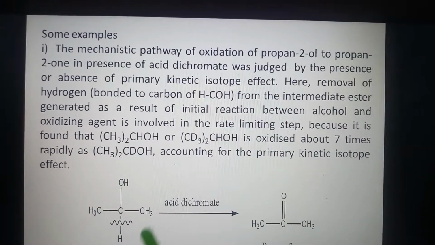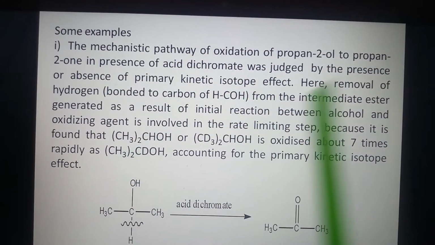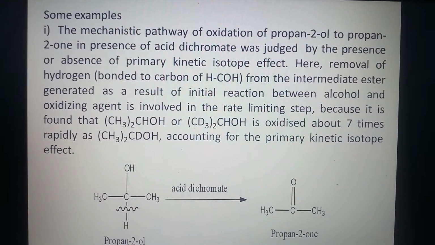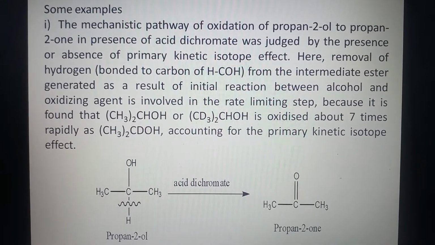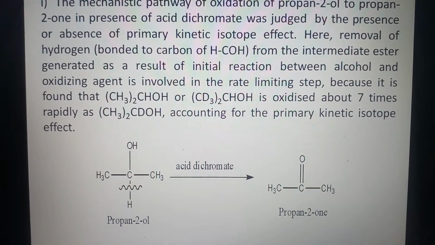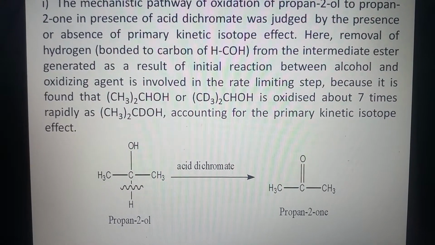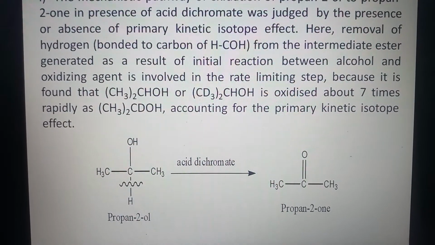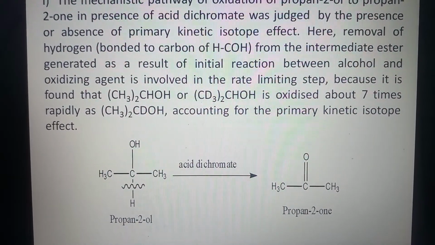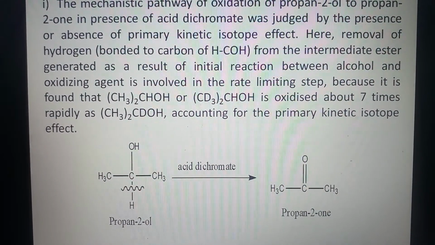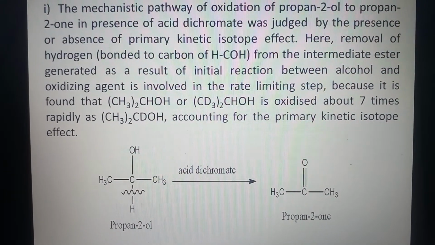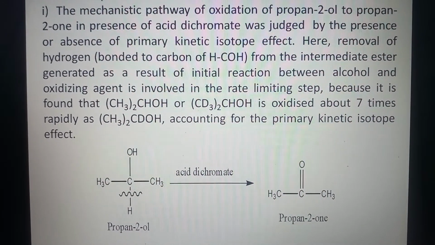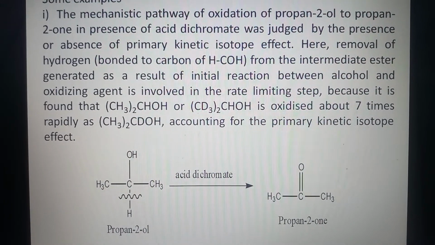Here, removal of hydrogen bonded to carbon of HCOH from the intermediate ester generated as a result of initial reaction between alcohol and oxidizing agent is involved in the rate limiting step, because it is found that (CH3)2CHOH or (CD3)2CHOH is oxidized about 7 times rapidly as (CH3)2CDOH, accounting for the primary kinetic isotope effect.